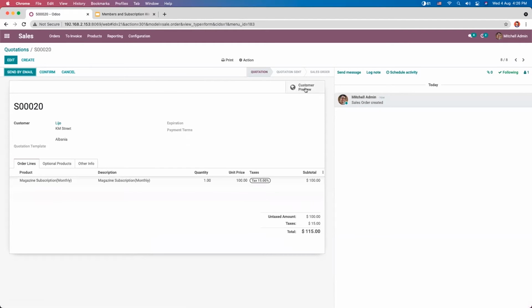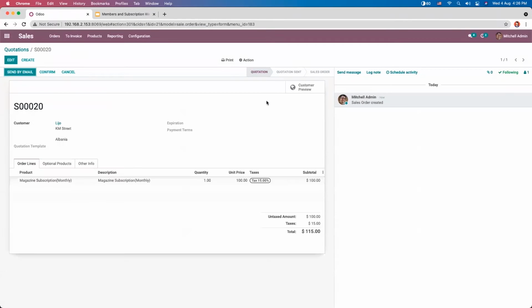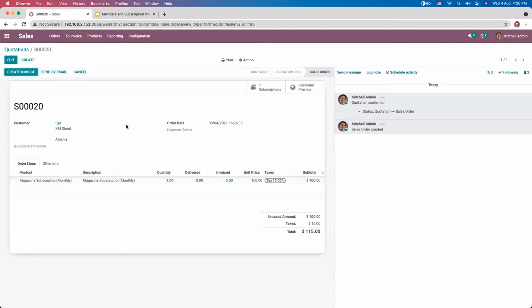And here inside the quotation, customers have an option to preview this quotation. So when you click on this customer preview, you can see here the quotation, pricing details. So customers can sign and pay. So let's go back to edit mode. Now, we can also send this quotation as email to customer, and you can also confirm the quotation directly from here. So when you click on confirm, automatically you can see subscription is created.